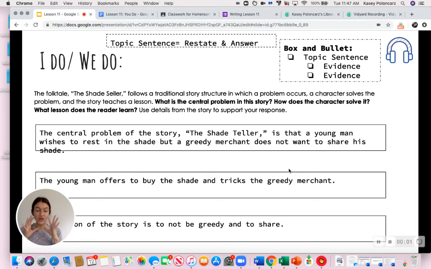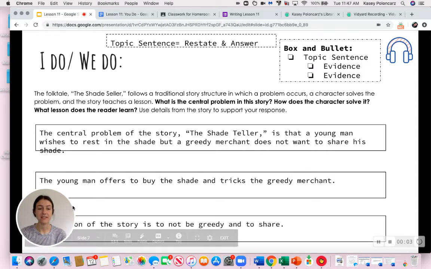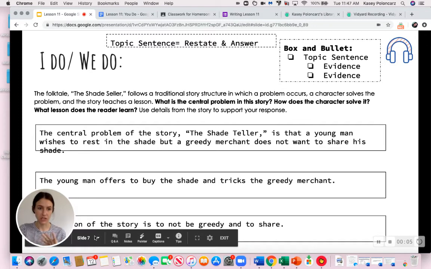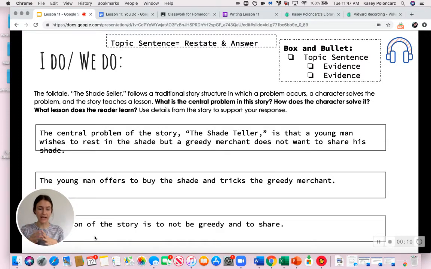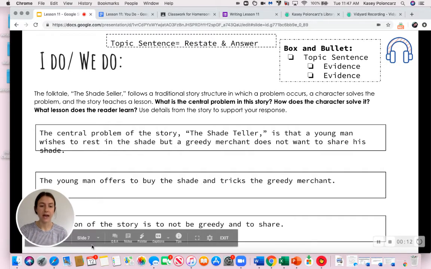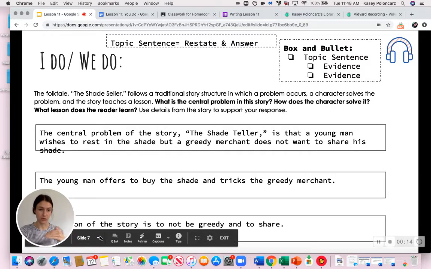Okay, so now I'm going to go into the story. I'm going to find my evidence. Now, if you guys need to reread The Shade Seller, that's totally amazing. You should go back and look at the story again. That is going to be at the bottom of the Google form.